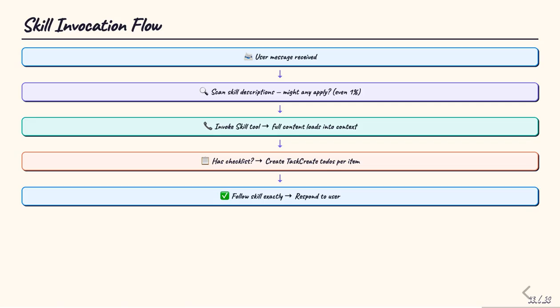A user message arrives. Claude scans all skill descriptions to assess relevance, even at 1% probability. If a skill matches, the skill tool is invoked and the full skill content loads into context. If the skill includes a checklist, Claude creates a task item for each step using the TaskCreate tool to track progress visibly. Then it follows the skill exactly and responds. The key insight: the flow checks for skills before doing anything else, before gathering information, before exploring the codebase, before asking questions. Skills define how to do all of those things.